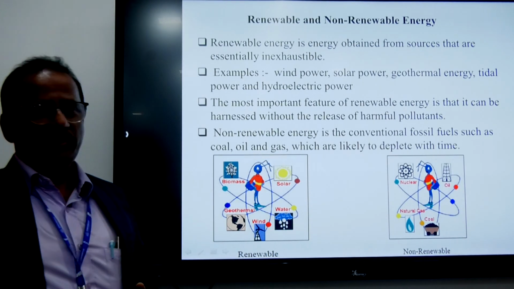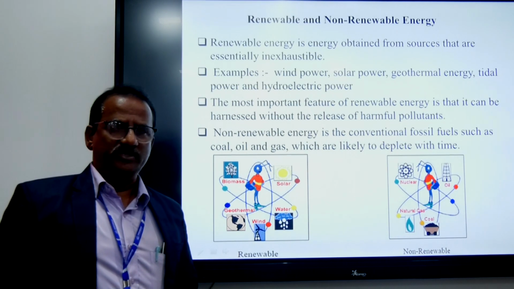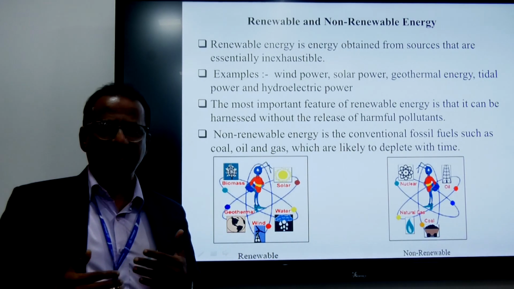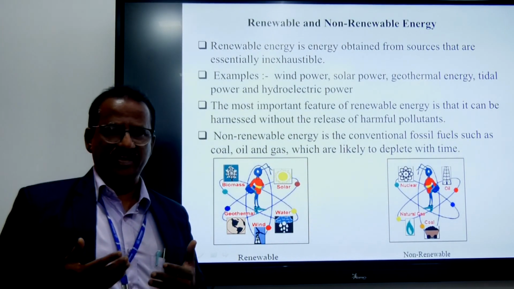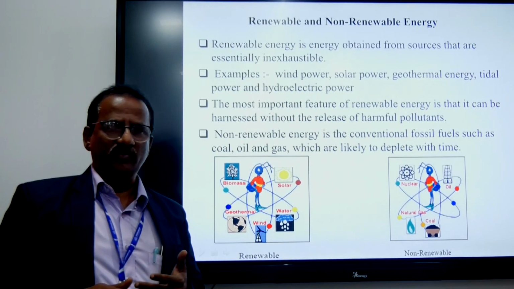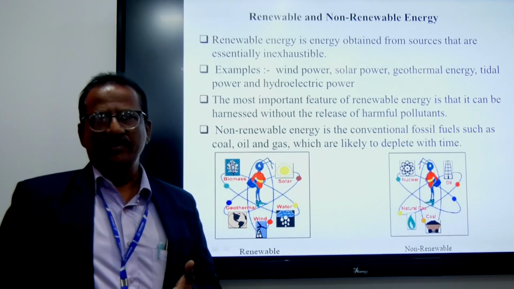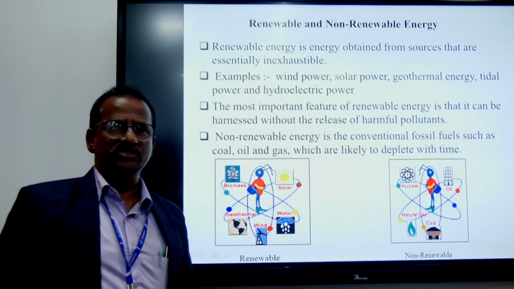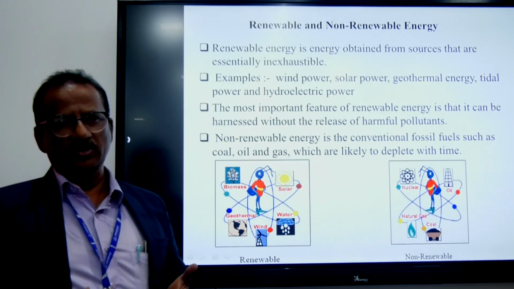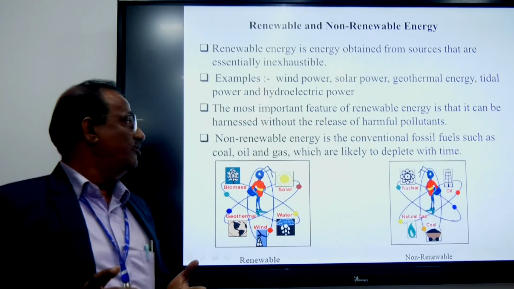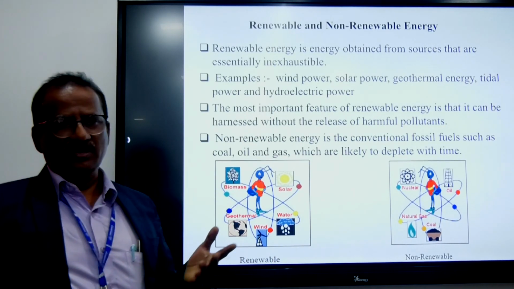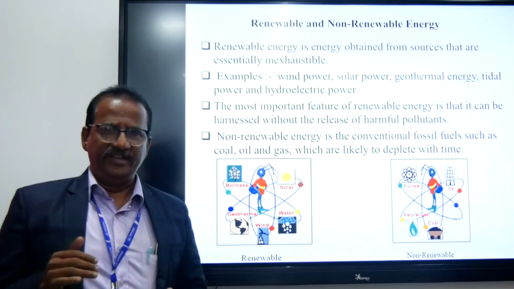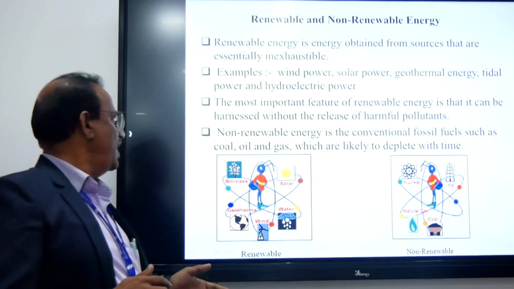Next, another heading. What is the difference between renewable and non-renewable energy? The renewable energy, as the name itself says, is energy that gets renewed. Once the energy sources are utilized, the same energies can be generated and renewed. For example, solar energy and wind energy, which we use as energy sources for different purposes. The energy sources get renewed, so they are inexhaustible in nature. The non-renewable energy, also called conventional fuels, includes coal, oil and natural gas. These energy sources are getting depleted and exhausted. So these are the non-renewable energy sources.